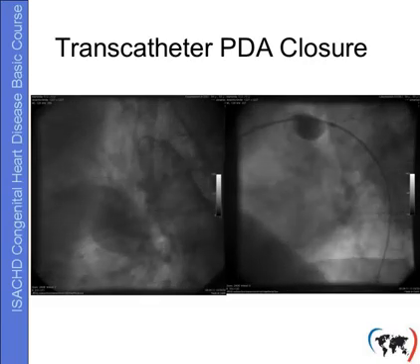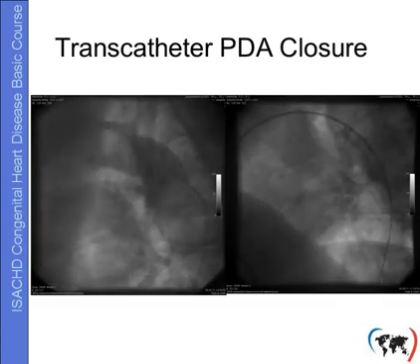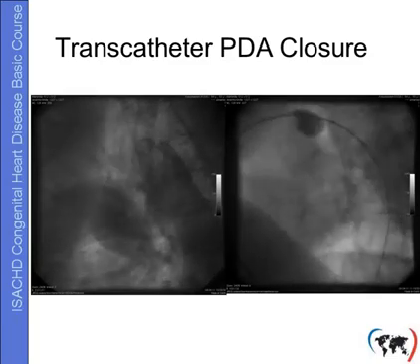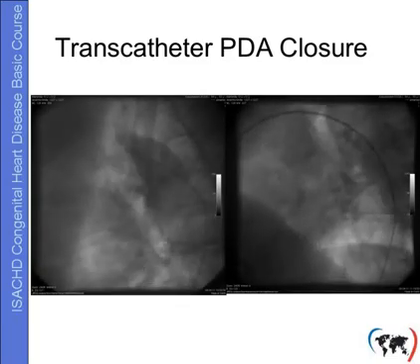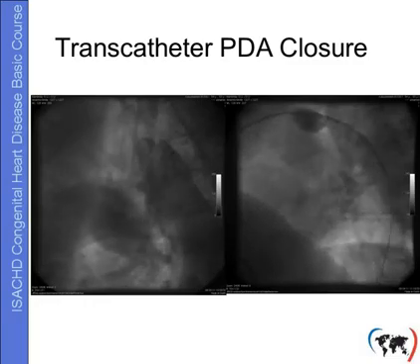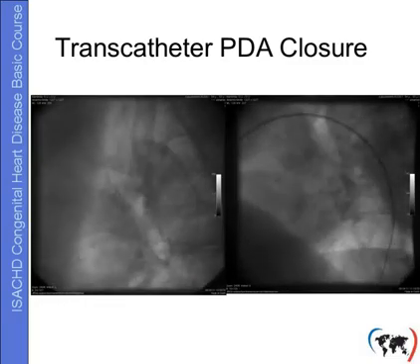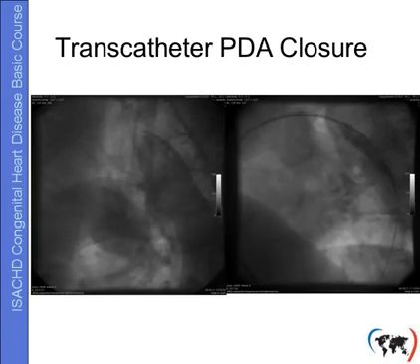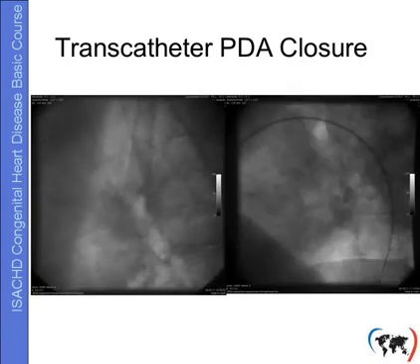Because of the still significant left to right shunt, we went ahead, did in the cath lab balloon testing, and although there was only slight decrease in pressure, because there was no worsening of hemodynamics, we went ahead and prepared for closure.